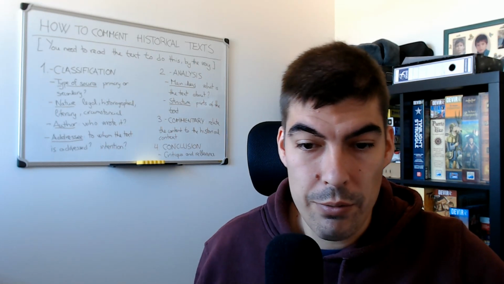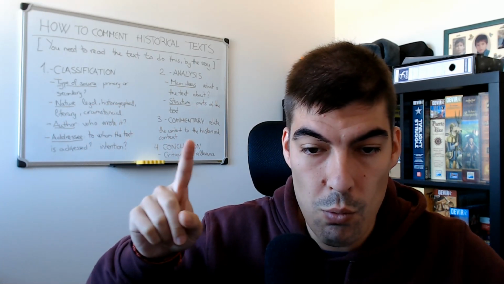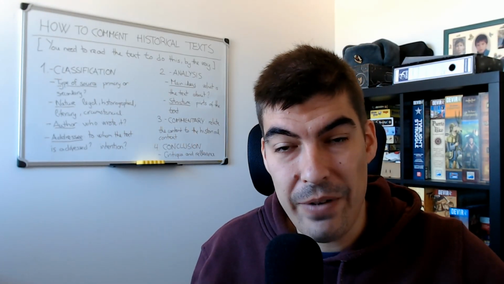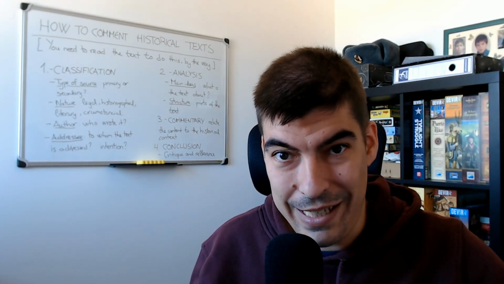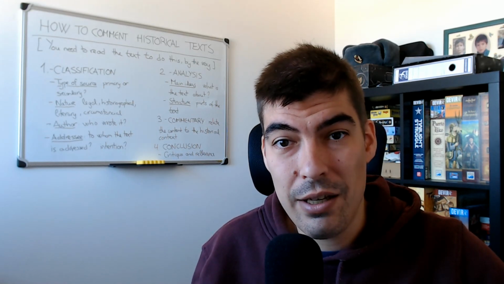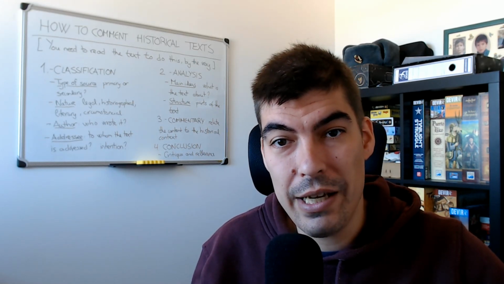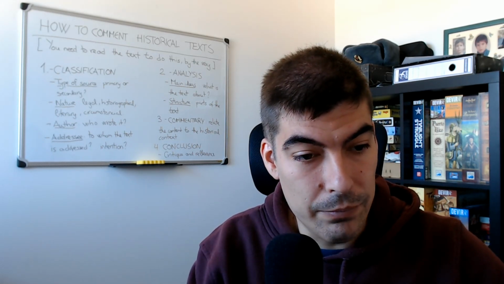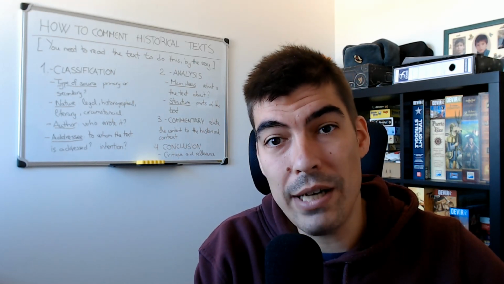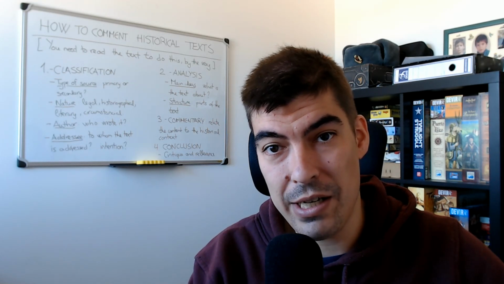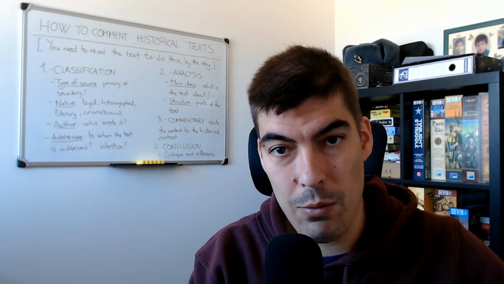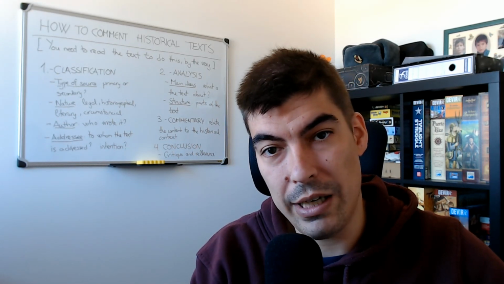Then what do we do? We comment on the text. We have to relate the events, the facts, what the text says, to its historical background, to the historical context. Okay, we have to establish relations between what the text says and what we know, because we have already studied it, about the historical period the text is talking about. Okay, we will see this in a better way with an example later.